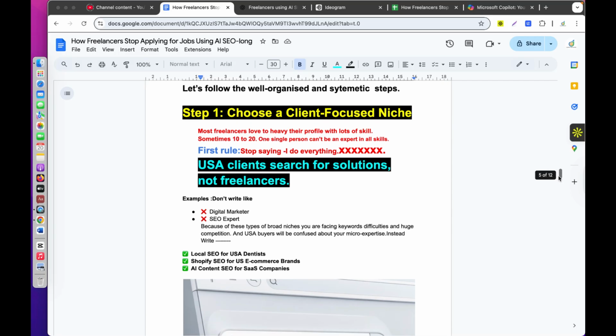Let's follow the well organized and systematic steps. Step 1. Choose a client focused niche. Most freelancers love to fill their profile with lots of skills, sometimes 10 to 20. One single person can't be an expert in all skills. Everyone knows it. First rule, stop saying I do everything. Cross it out. Never write these types of sentences in your profile. USA clients search for solutions, not freelancers.